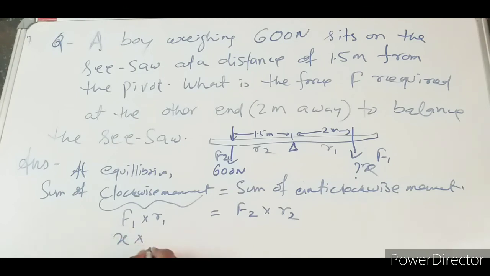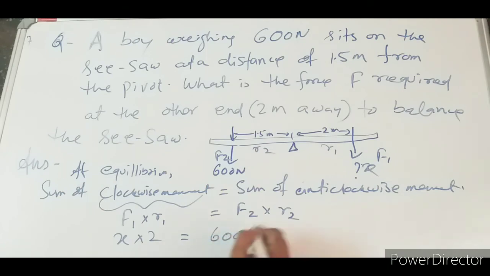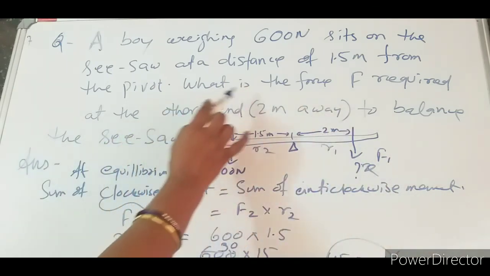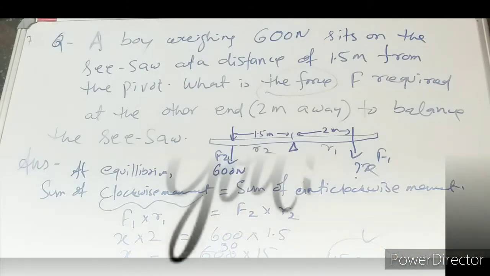So x into 2 is equal to 600 into 1.5. So x equals 600 into 15 by 10, divided by 2. So this equals 450 Newton. So the other end balances the seesaw. What will be the force required? Force required equals 450 Newton.